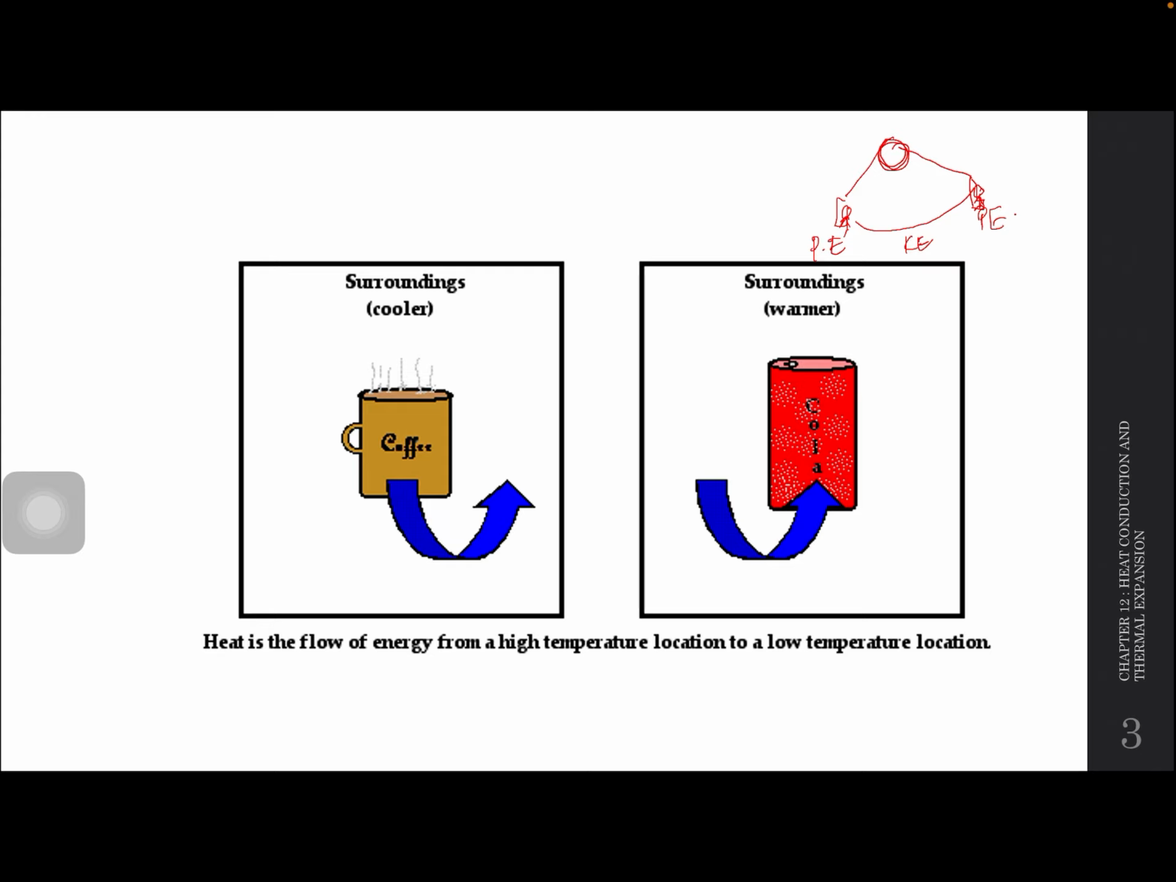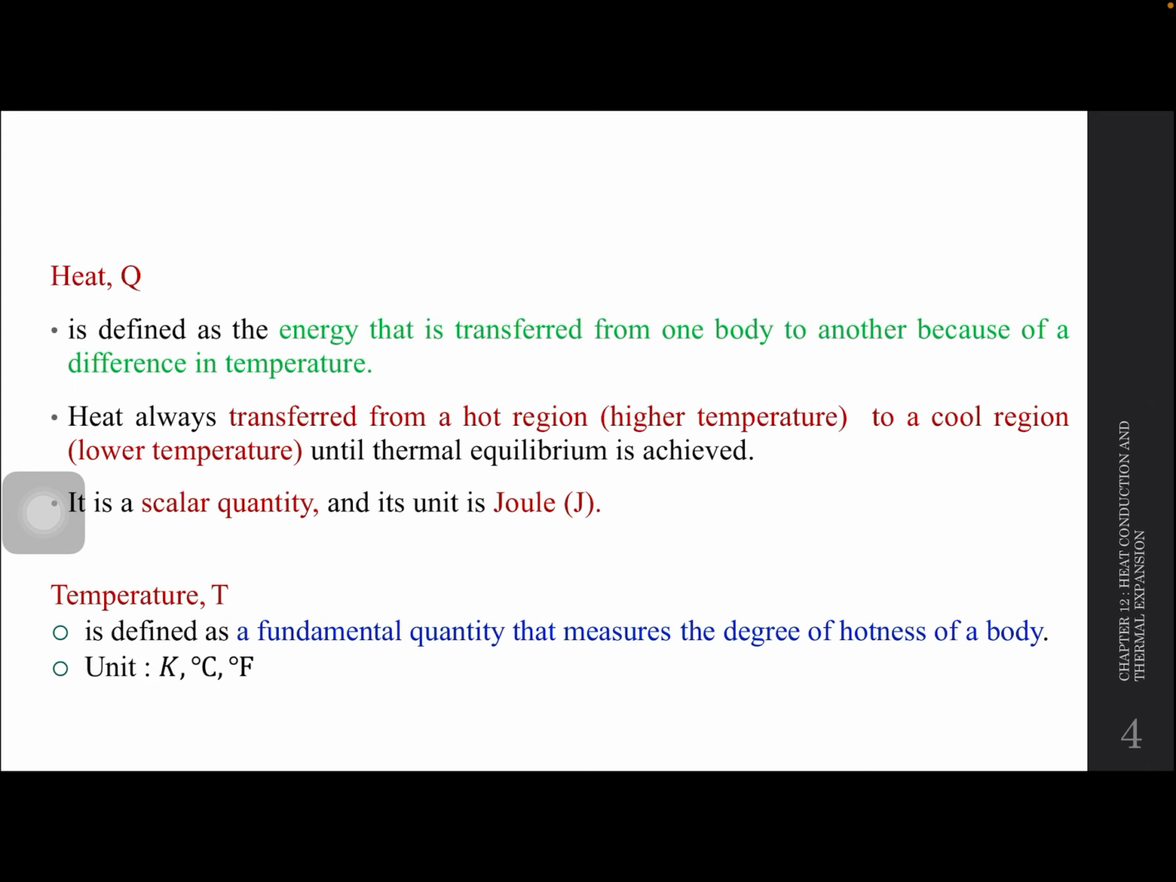So heat, tapi in this topic kita cakap pasal transfer of heat. Heat tu bergerak daripada mana ke mana. So heat is a flow of energy from high temperature into low temperature, daripada panas ke sejuk, sentiasa macam tu. Okay, so these are the examples. Heat is energy transferred from one body to another because of differences in temperature. So this sentiasa transfer from hot to cold. So it's a scalar quantity because it's energy, the unit is joule.